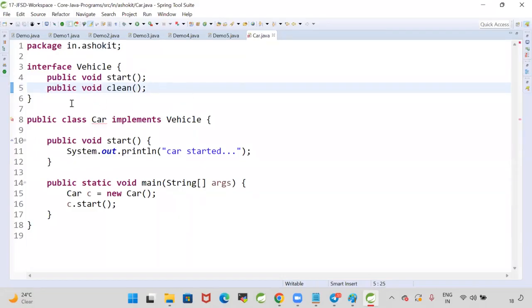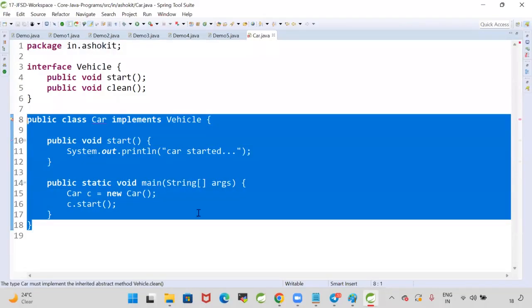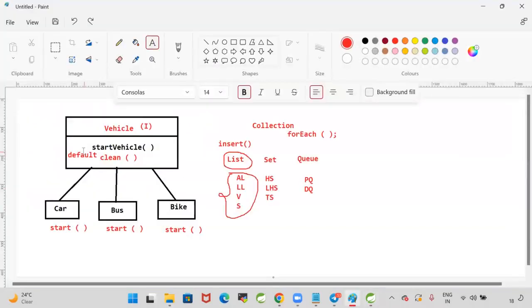Now see, when I add the clean method in the interface, my class fails because I need to override the clean method. Whenever there is an abstract method in the interface, we have to override that abstract method. Otherwise, our implementation classes will fail. If there is only one implementation class, there is no problem. But let's think that the vehicle interface is implemented by 10 classes. When you add a new method, all the 10 classes will fail. Collection interfaces are there, like List. If you add a new method in the List interface, all the List implementation classes will fail.